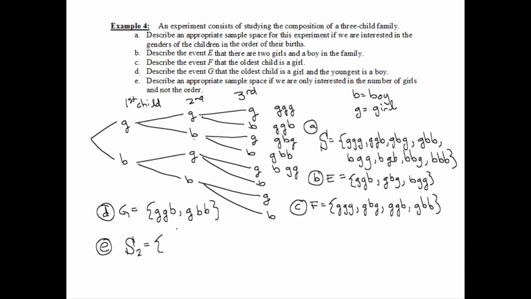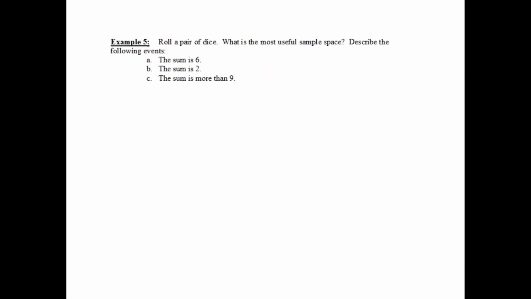Well, we could have 0 girls. We could have 1 girl. We could have 2 girls. Or we could have 3 girls. Are there any other possibilities? I can't think of any. I certainly can't have 4 girls in a 3-child family. The most I can possibly have is 3. Okay, let's move on.